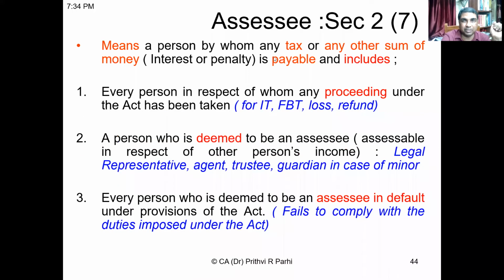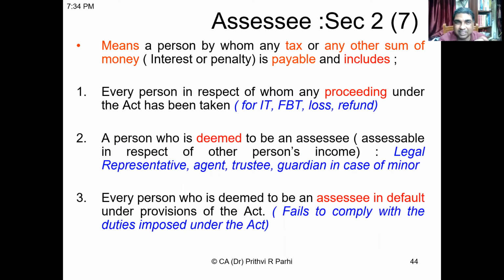Who is an assessee? It is explained in section 2, clause 7. It means a person by whom any tax or any other sum of money is payable. If some tax is payable or any other sum of money, maybe tax is not payable, but some interest or penalty is payable, then also that person is an assessee.